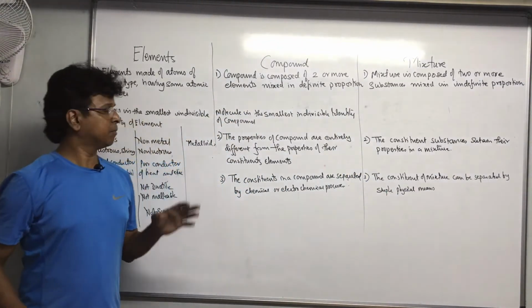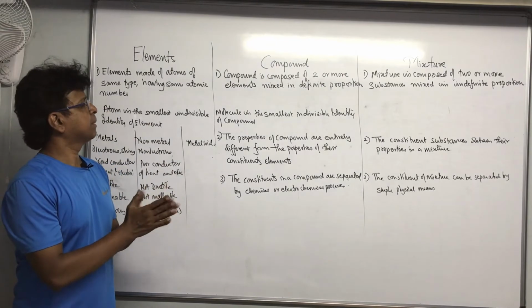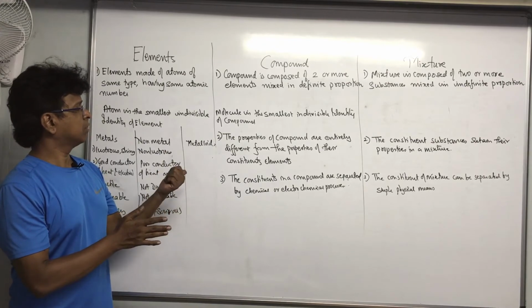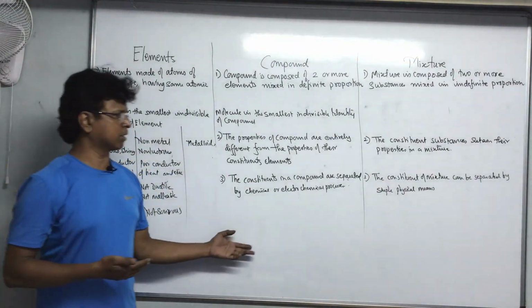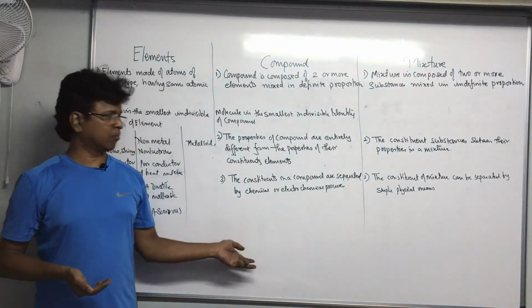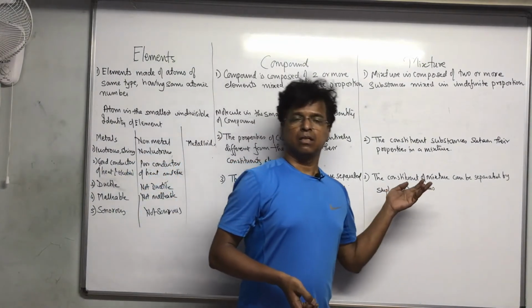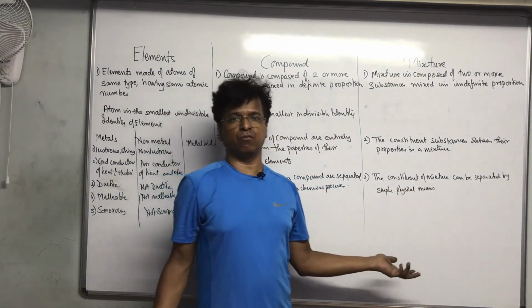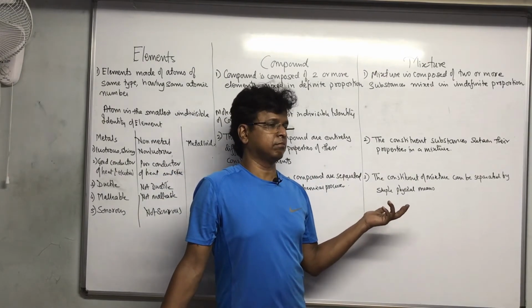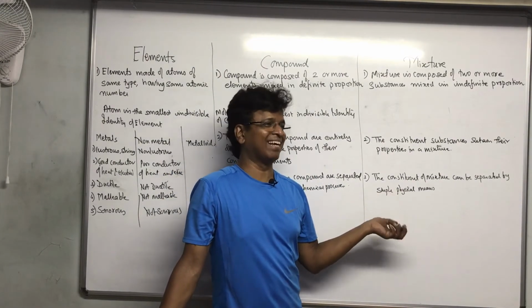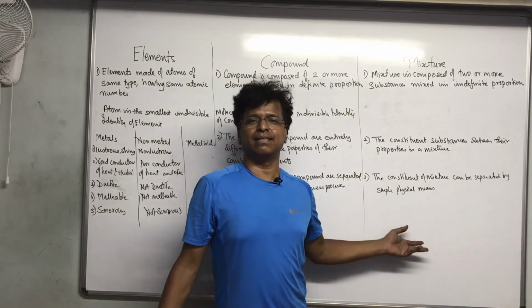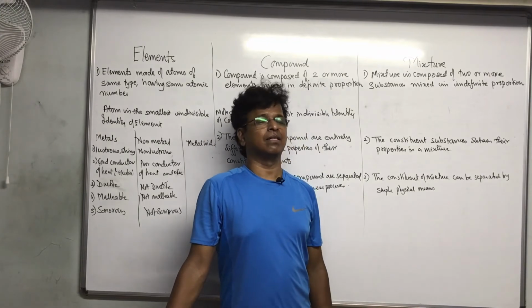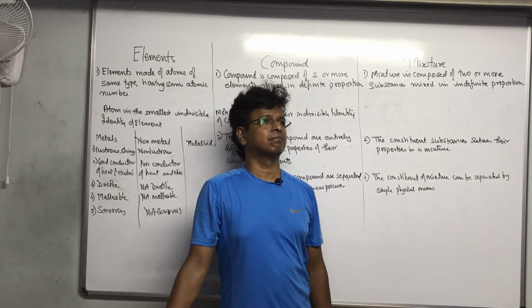So this is basically it. Anything else remaining? Definite proportion, indefinite proportion, these are the main things. And of course then you can give examples: carbon dioxide, hydrochloric acid, sodium chloride. Then here it is sugar solution in water, then salt solution in water, that's all.